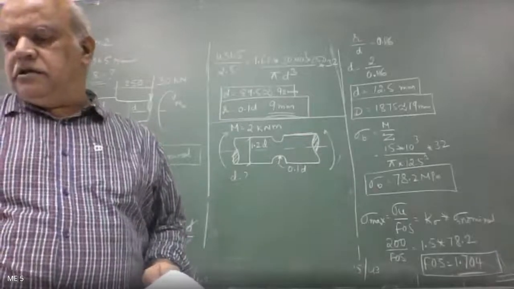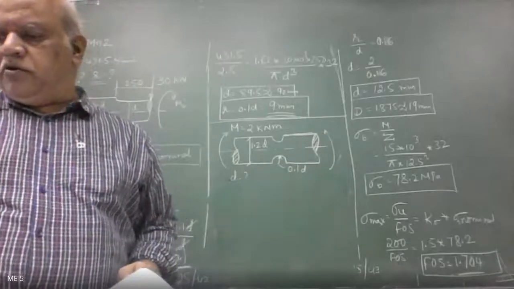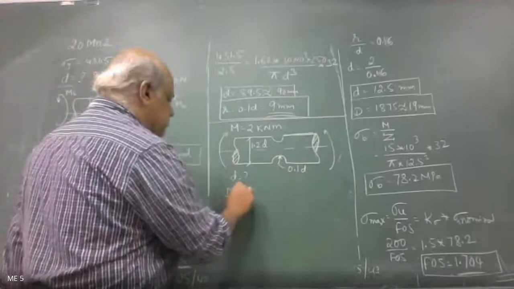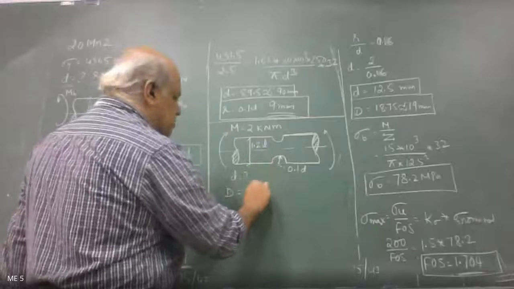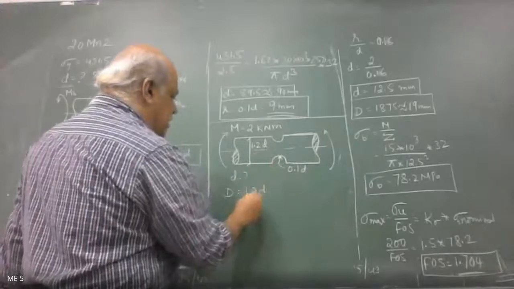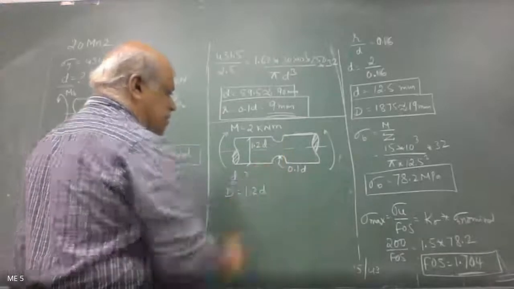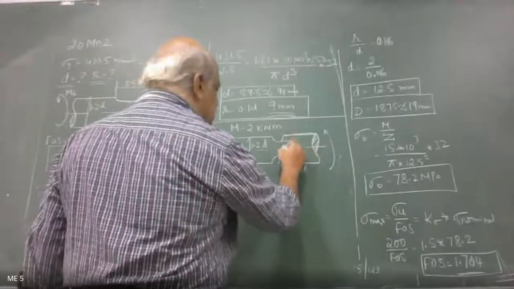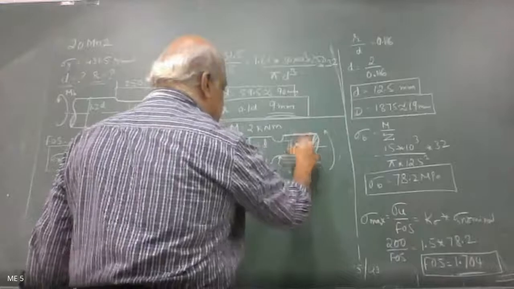In figure 2.20, we have to find out D by d. From the figure, capital D is equal to 1.2 d, and d is the smaller diameter value.